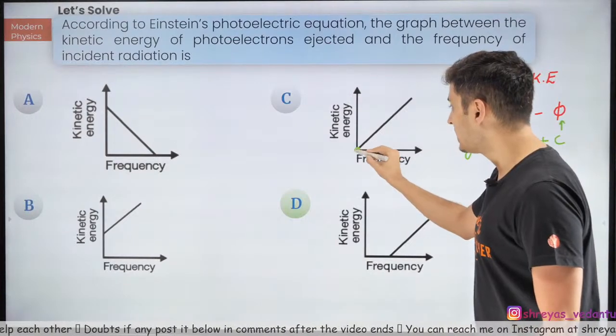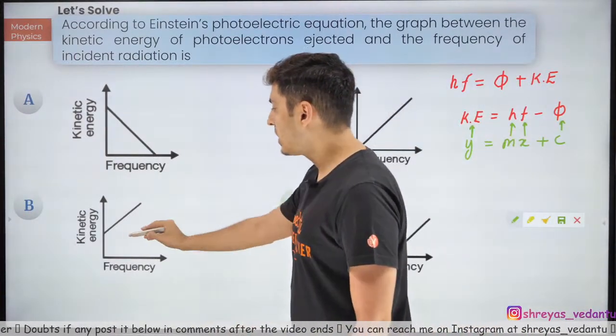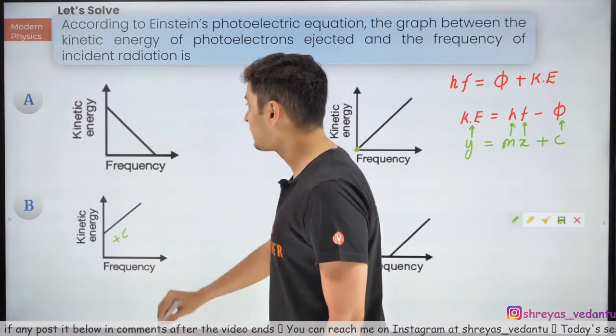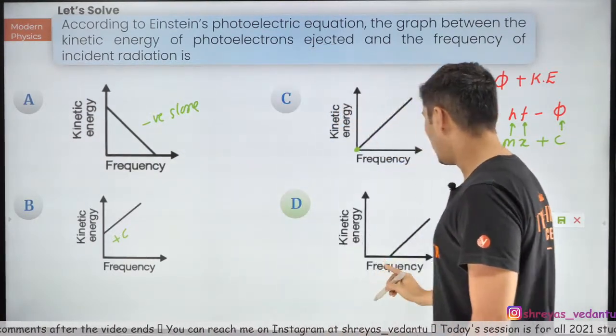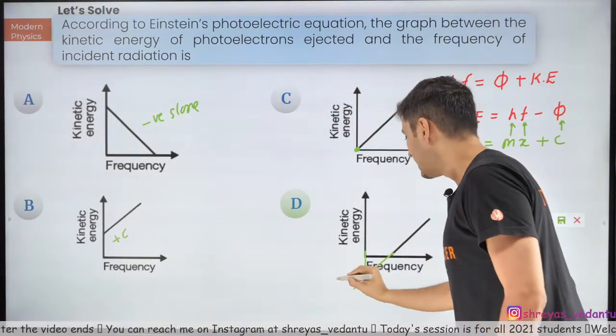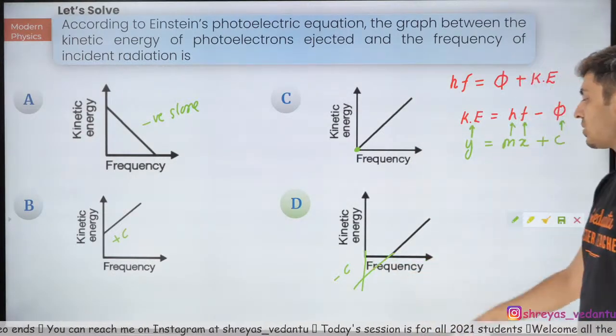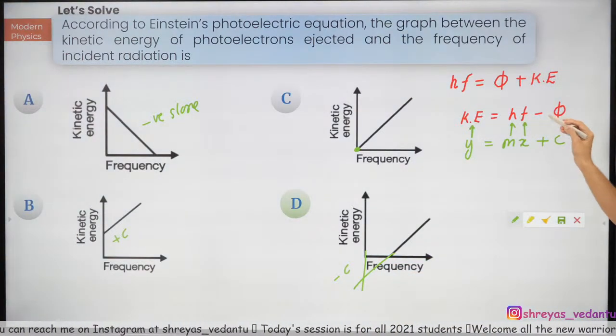This cannot be true because it passes through the origin. This also cannot be true because it is positive c. This has negative slope. Okay, this is the only one. When you extend it, you will see the intercept is negative. So that's the correct one. You can see intercept is negative.